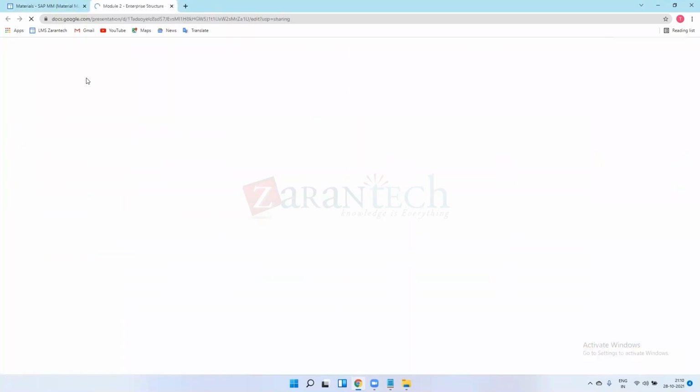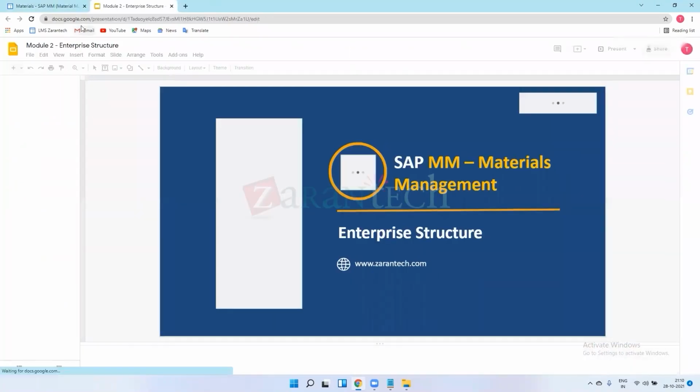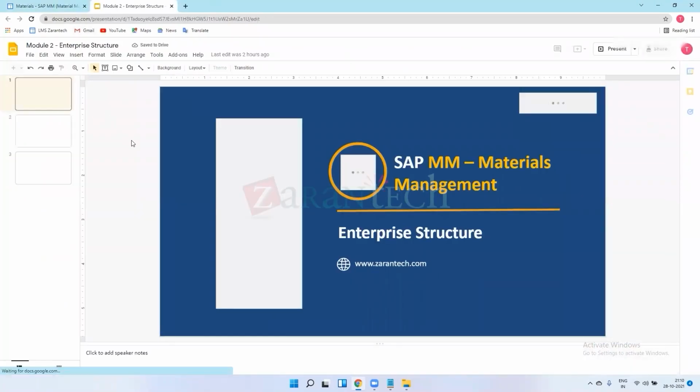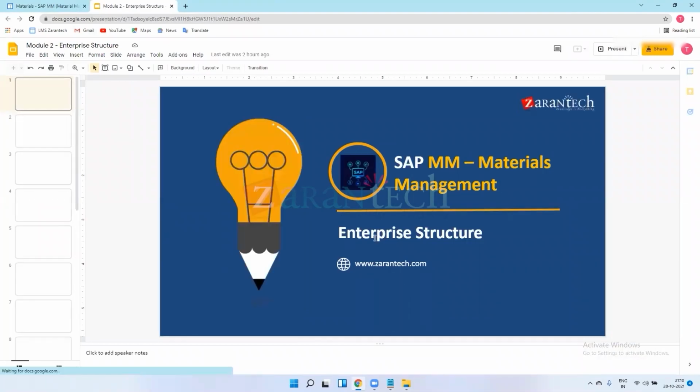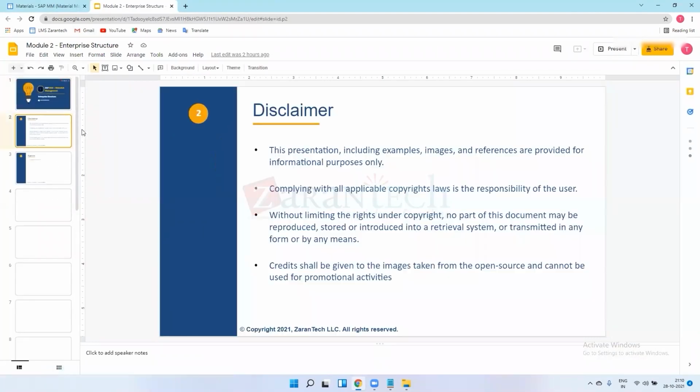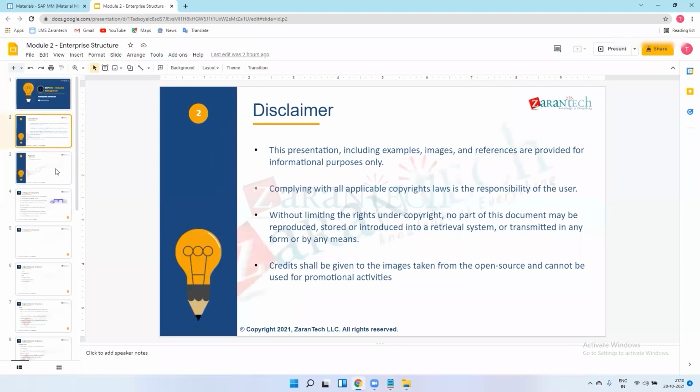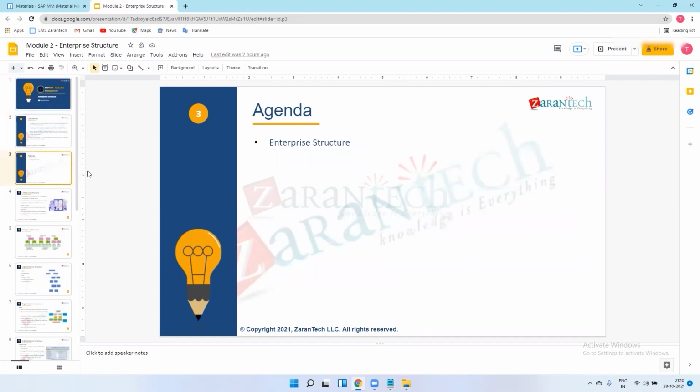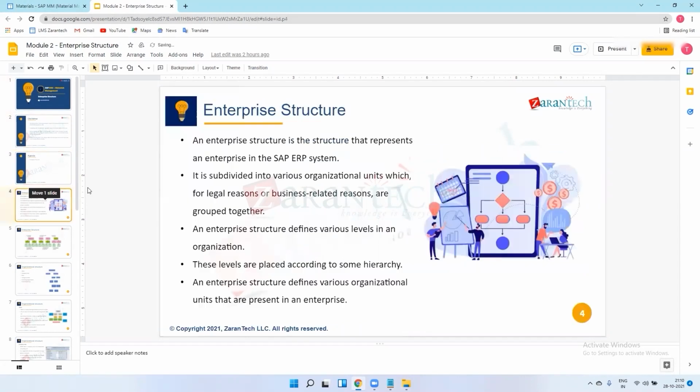Yes, no problem. Our SAP MM starts with enterprise structure. This is officially our first chapter, and as per the curriculum, this is the second chapter. I will explain enterprise structure here.